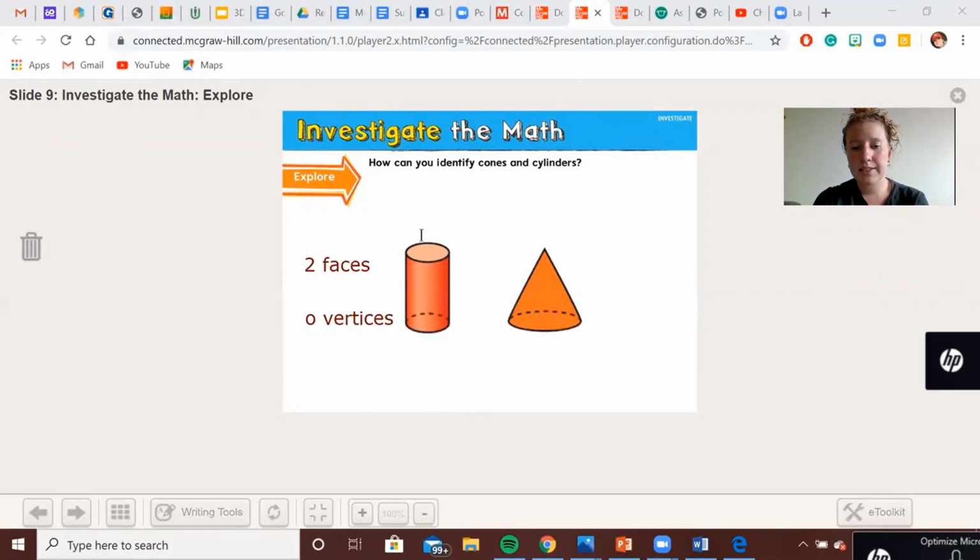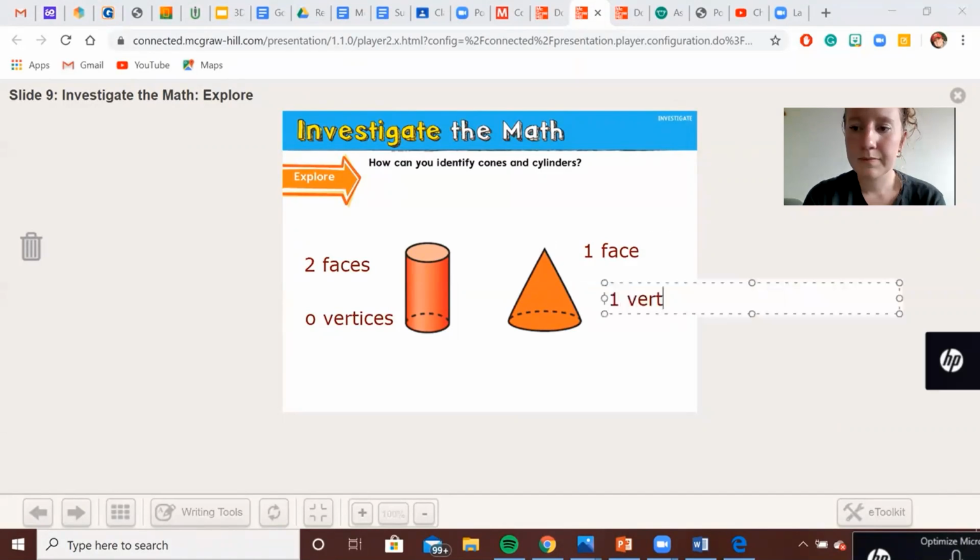We can do the same thing for the cone by naming how many faces and how many vertices. The cone just has 1 face at the bottom. It's a circle. And it does have a vertex. It's up there at the top. So a cone has 1 face and 1 vertex.